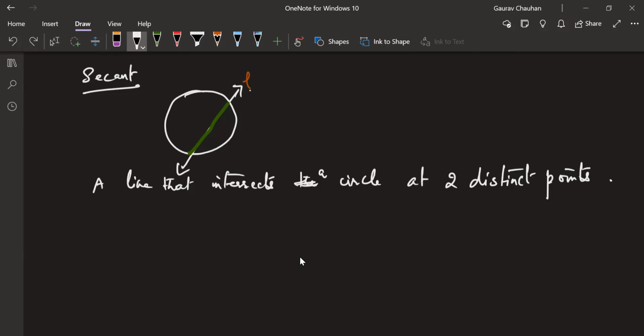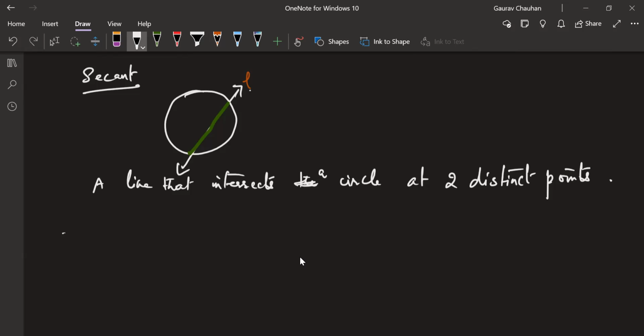Okay, now there's another way of putting it. If I keep on bringing this here, here, here, finally, what will it become? Tangent, right? So a tangent is a special case of a secant, where both the points where it meets the circle coincide. Okay with that, Dilruba? Sanjay, Shilpi, are you good with me?